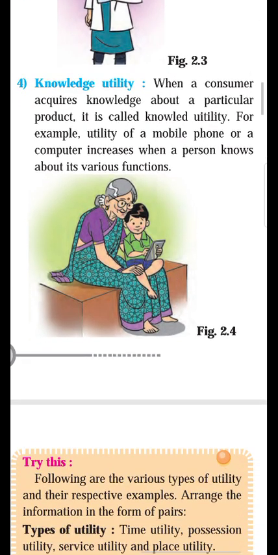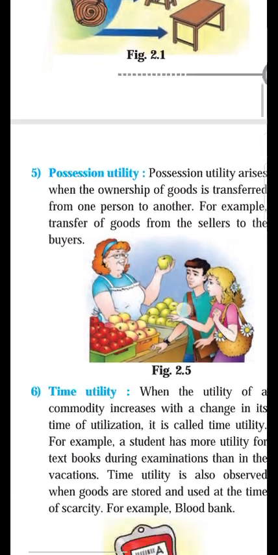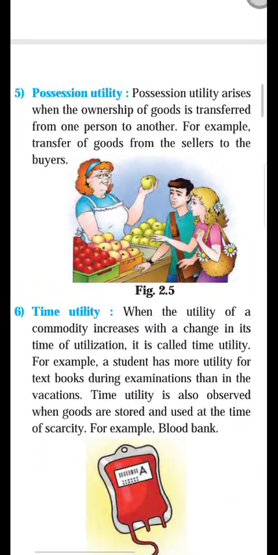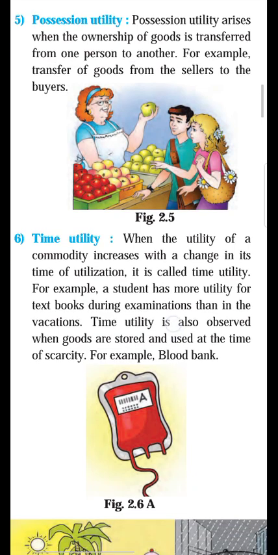Number 4, knowledge utility. Training and advertisement give proper knowledge, and it is called knowledge utility. The training and advertisement create the knowledge utility. And number fifth is possession utility. When the ownership rights transfer from one person to another person, from consumer to buyer, it is called possession utility. So ownership rights create the possession utility.